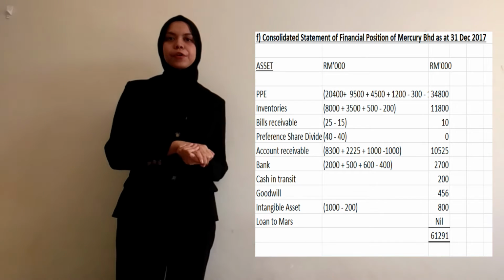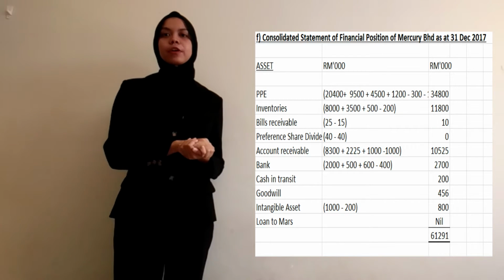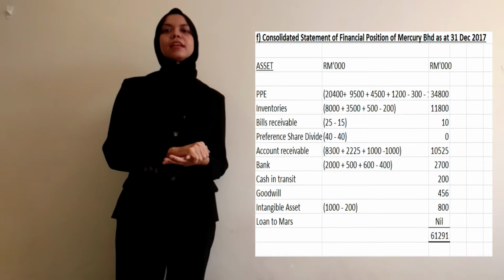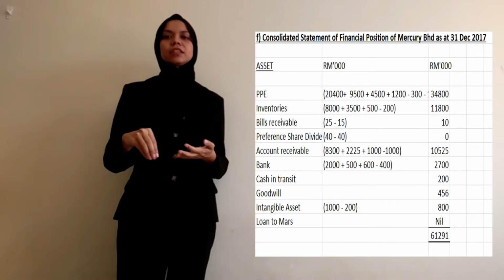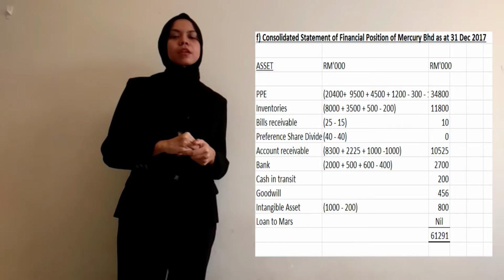Okay, for bills receivable, we will calculate 25 minus 15, which will get the value 10, since there is intra transaction that occurred between the holding and subsidiaries.